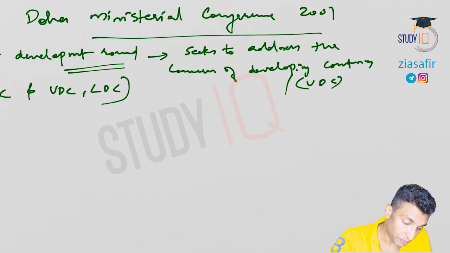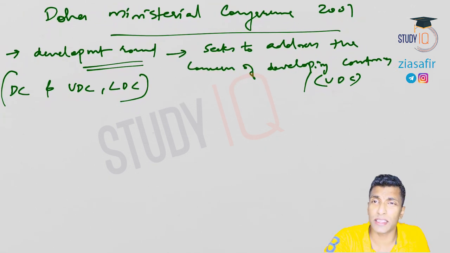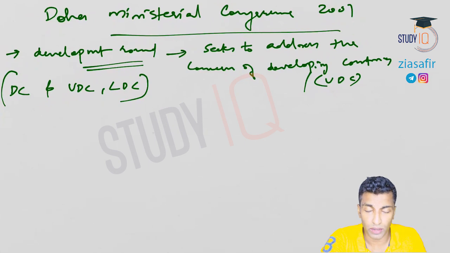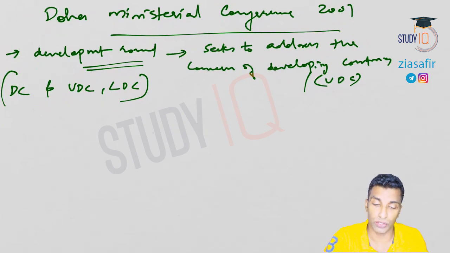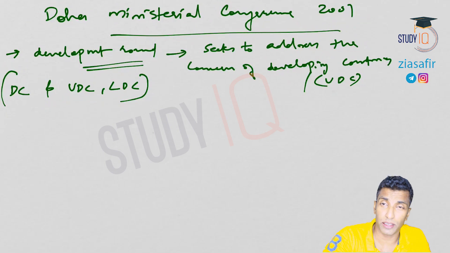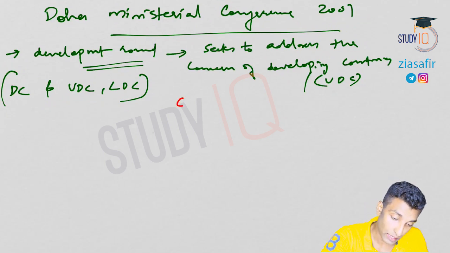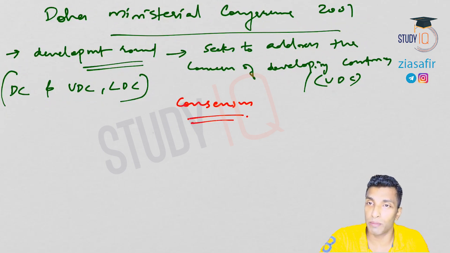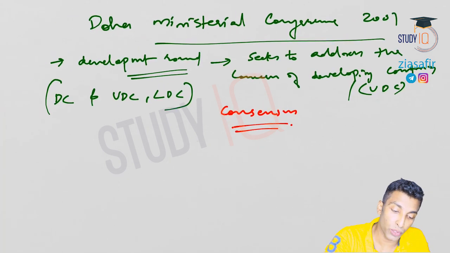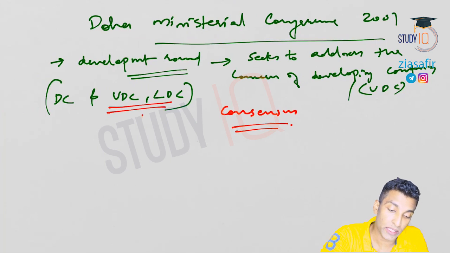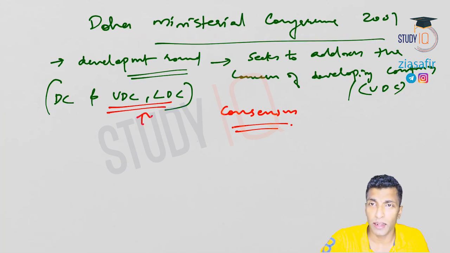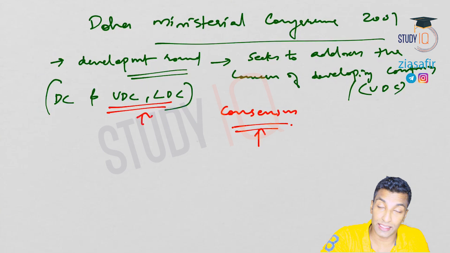Now how are decisions taken in WTO? I don't remember whether we have discussed this or not. See, the decisions are taken on the basis of consensus. It's not based on majority. If it were based on majority, who would have the majority here? This group would have the majority, right? So it is actually based on consensus.